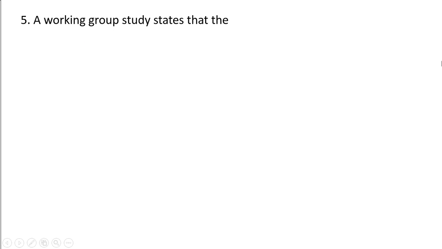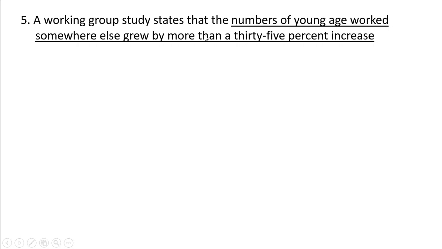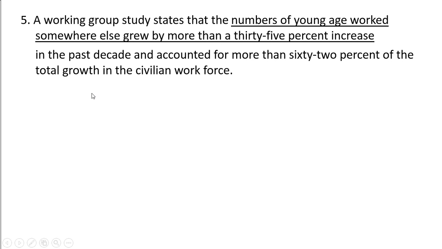Now, question number 5. A working crew study states that the numbers of young age worked somewhere else grew by more than a 35% increase in the past decade and accounted for more than 62% of the total growth in the civilian workforce.